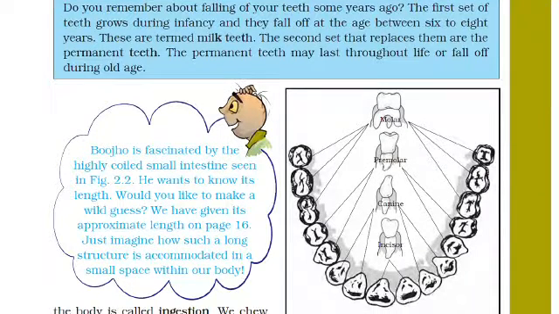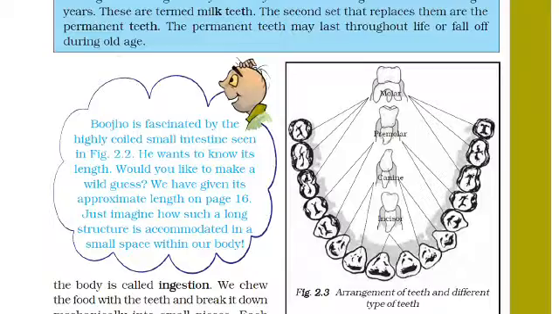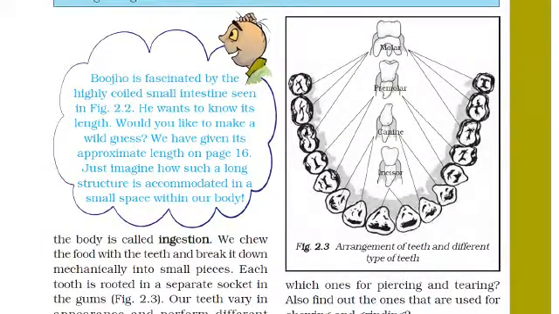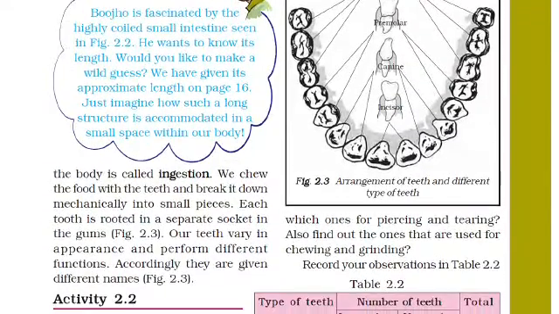The second set that replaces them are the permanent teeth. After the milk teeth fall, we get new teeth that replace them, and these are said to be permanent teeth. These permanent teeth may last throughout life or fall off during old age. So we have four types of teeth: molars, premolars, canines and incisors.